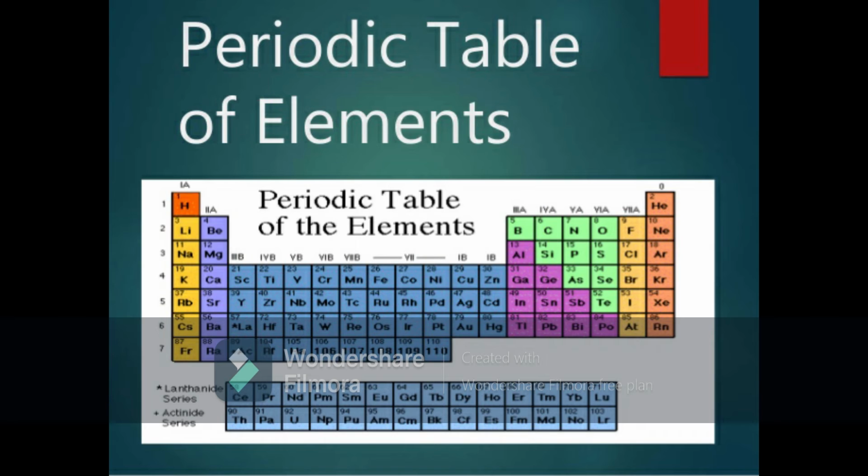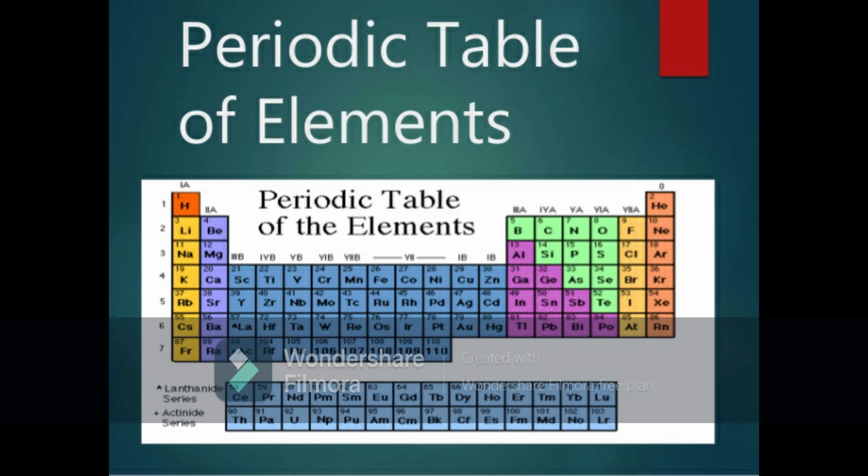The number of elements in a period is fixed by the maximum number of electrons which can be accommodated in the various shells of an atom. Children, please remember the numbers in each period: 2 in the first period, 8 in the second period, 8 in the third period, 18 in the fourth period, 18 in the fifth period, 32 elements in the sixth period and 32 elements in the seventh period. The first period starts with hydrogen and ends with the noble gas helium. All other periods start with alkali metals like lithium, sodium, potassium and end with noble gases like neon, argon, krypton.